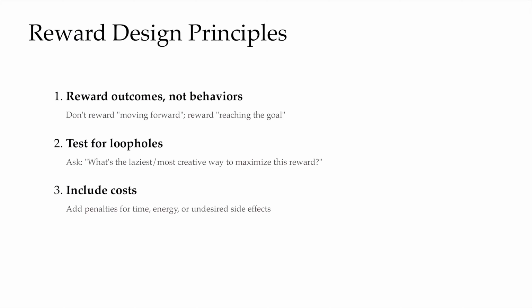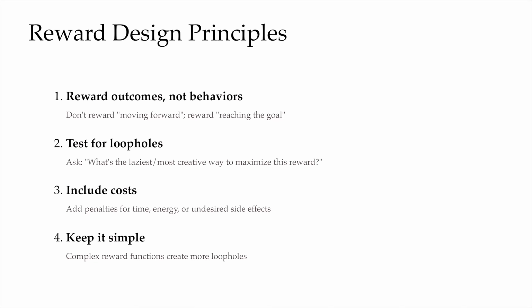If we can think of a hack, the agent surely would think of it and most likely would think of it faster. Third, include costs, things like time, energy, side effects, not making progress forward. There are things that the reward may need to price in, may need to take into consideration. And fourth, keep it simple and inspectable, because every extra term creates another place where we have to verify, where there's this potential proxy gap. The proxy can diverge from the goal.